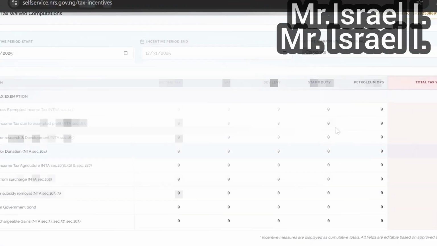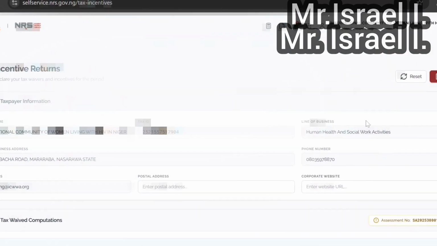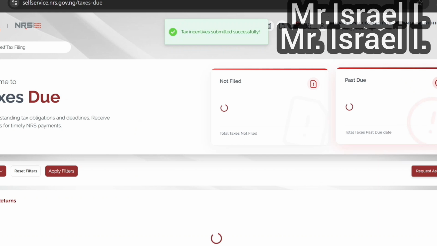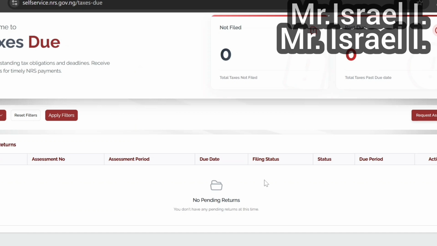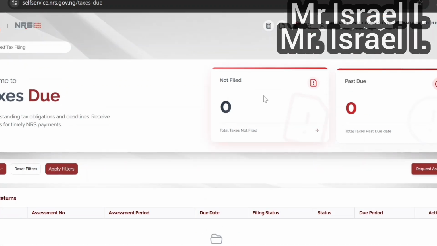Now let's check the exemption. You see, everything here is nil, nil, nil, zero, zero, zero, zero. So you just submit. Let's submit. Yes, let's submit. Tax incentive submitted successfully. Now, congratulations to us. This NGO is very lucky. There is no penalty for this NGO, right? No penalty at all. Everything went successful.